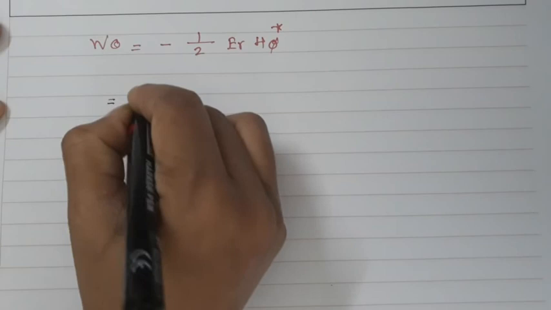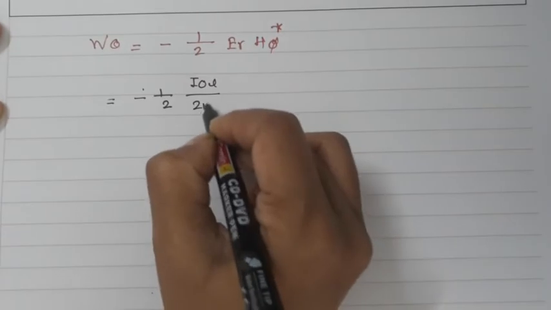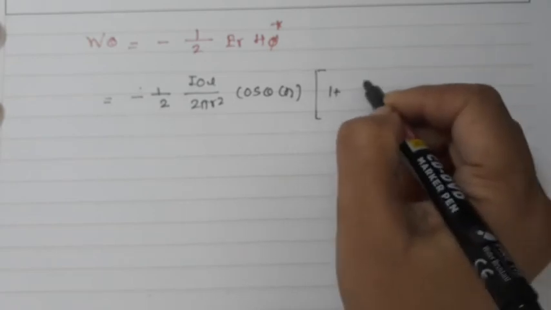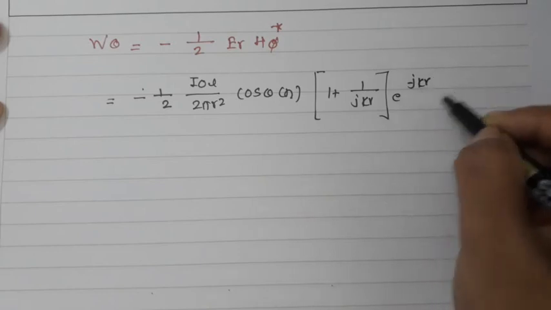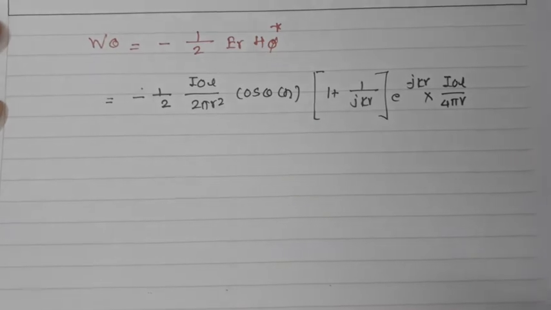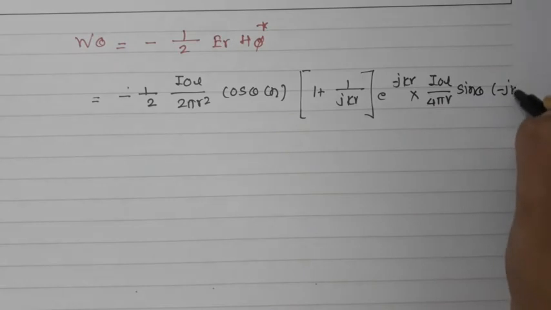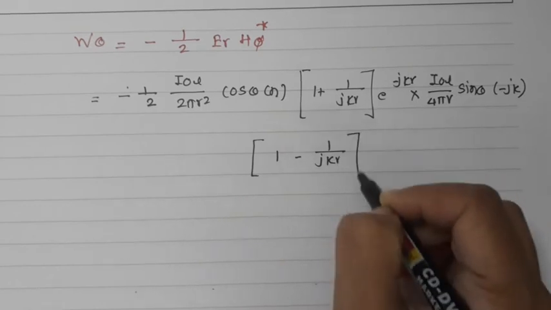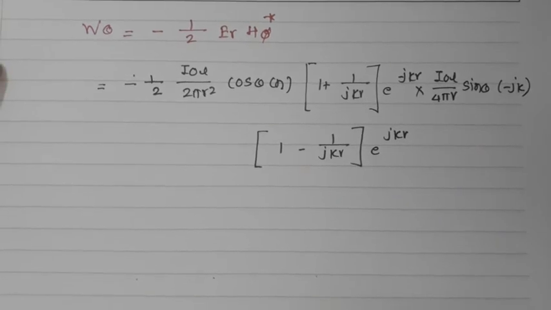So here I'll write minus 1/2 I0L 2 pi r square cos theta neta (1 plus 1 upon jkr) e raised to minus jkr into I0L over 4 pi r sin theta minus jk into (1 minus 1 upon jkr) into e raised to jkr. So I have written this particular value over there for W theta.